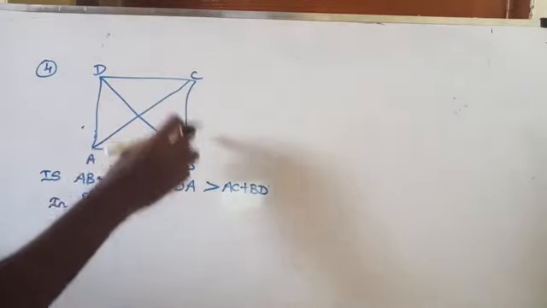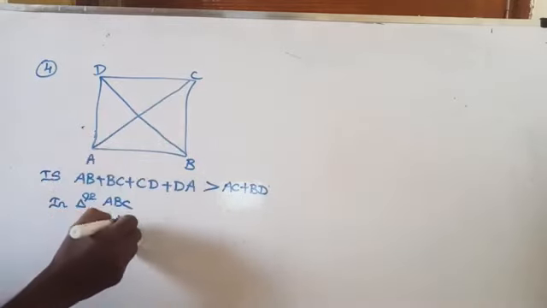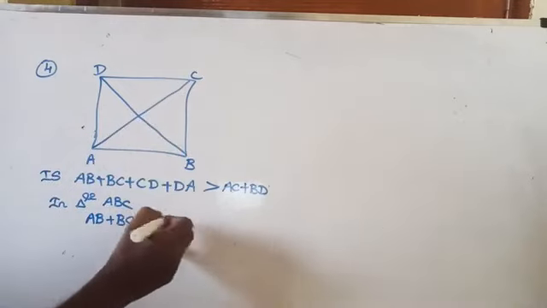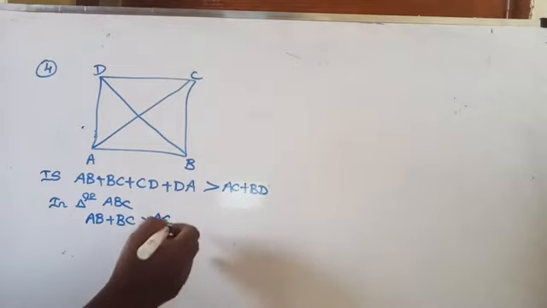so the sum of any two sides, that is AB and BC. So you have to write down the reason everywhere, please. AB plus BC is greater than AC. That means the sum of any two sides of a triangle is always greater than the third side. Are you getting here? So let it be equation number 1.